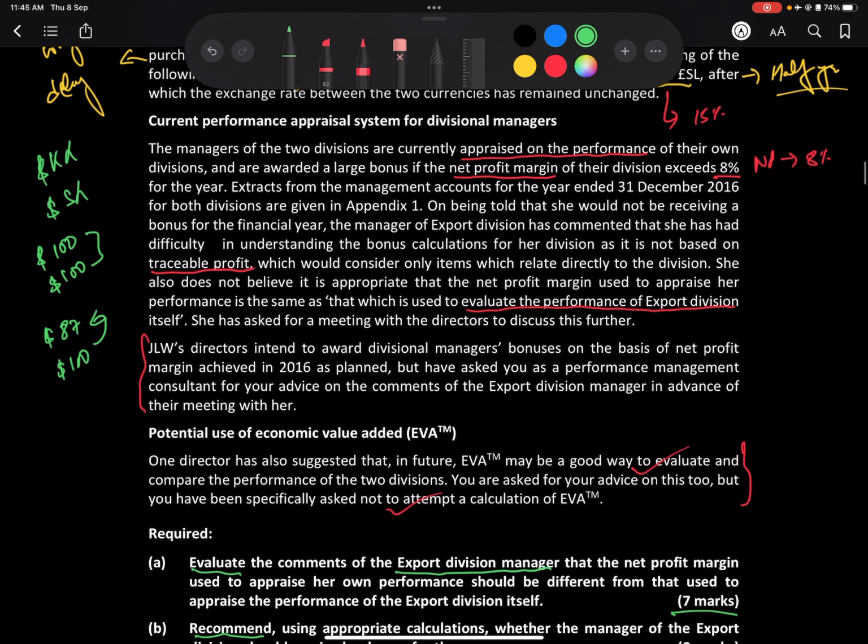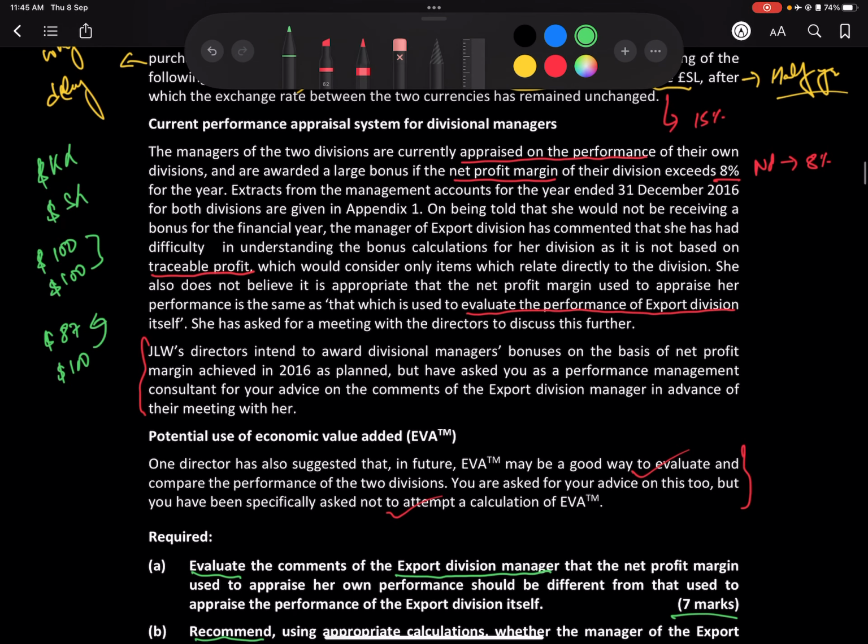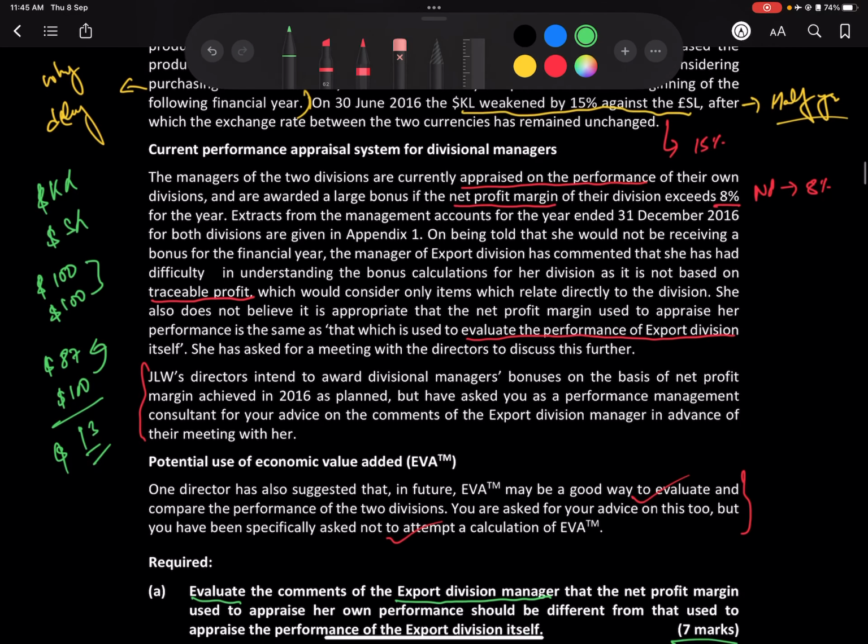But what happens is your revenue will be overestimated by how much? $13, right? So that's how much you will be getting more. If it was import, it would have been a loss. Right now you're gaining.